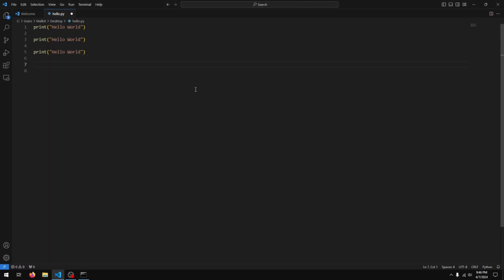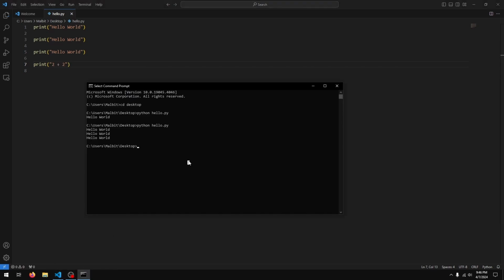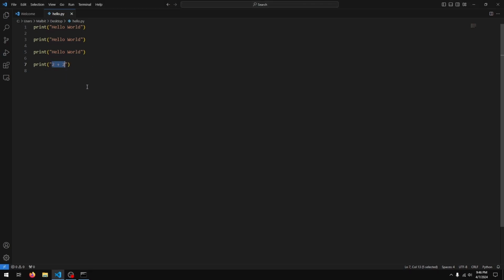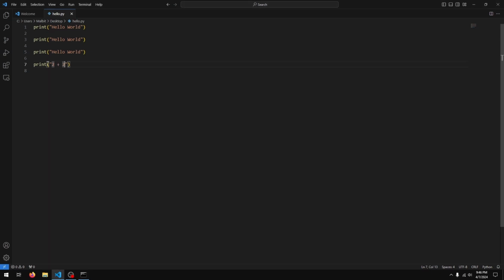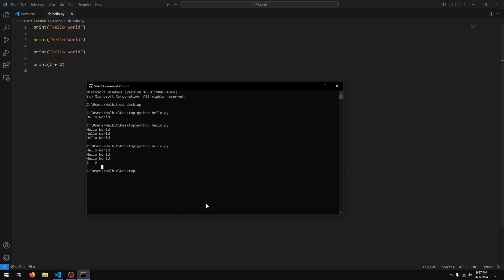Let's try something. Let's try doing print 2 plus 2. And when I run this, you see we get 2 plus 2. So it does not really do the calculation and give us 4. It just displays 2 plus 2. The reason for that is these quotation marks. Basically, these quotation marks tell Python to show this exactly as it is written. If I wanted to do the calculation 2 plus 2, then I would type that outside of the quotation marks. So something like this. And now when I run it, we get 4.